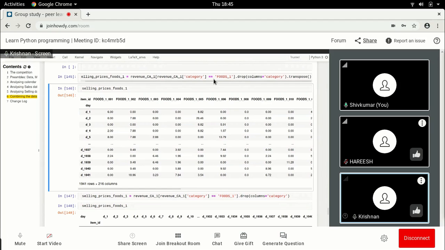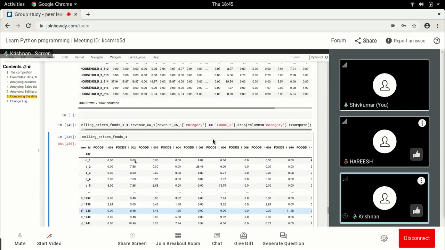I think you're back. Shiva, you can hear me? Yeah, now we can hear you. I think we lost you for a minute. Yeah. Is the screen visible? Yeah, the screen also is visible.